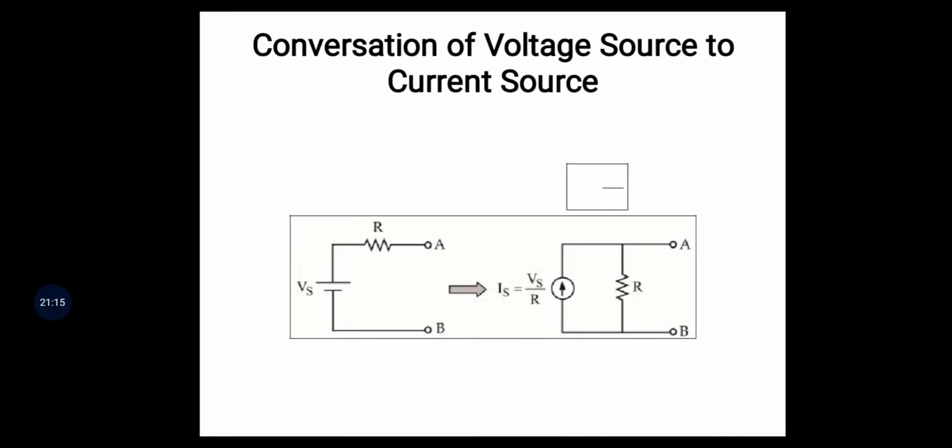So here R is connected in series with Vs. To convert this voltage source to a current source, we apply the simple Ohm's law, I equals V by R. Here Is is equal to Vs by R. Then we connect the resistance in parallel.